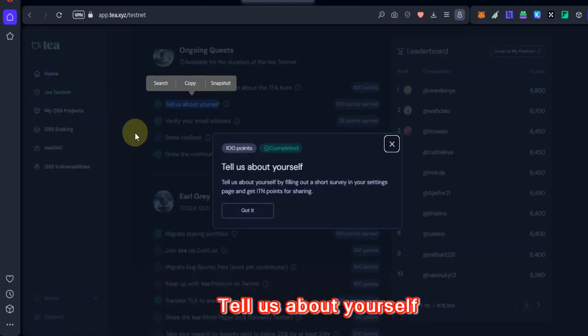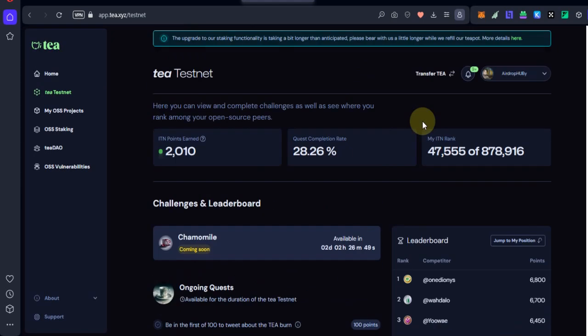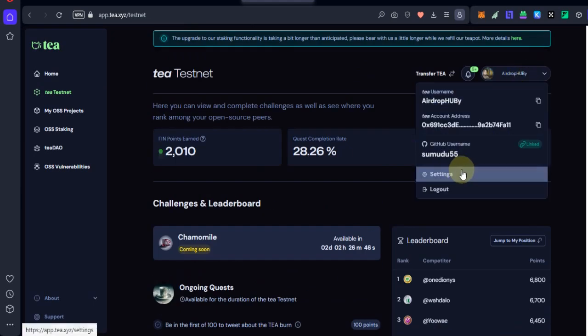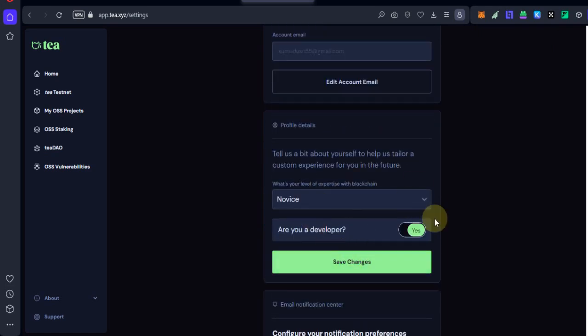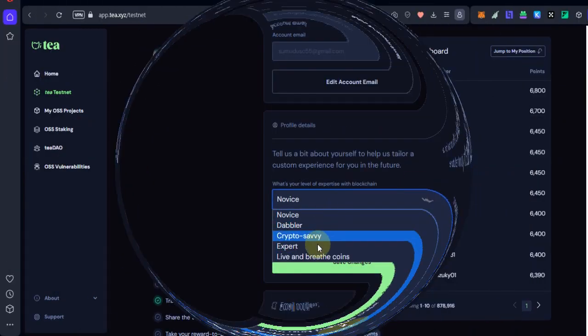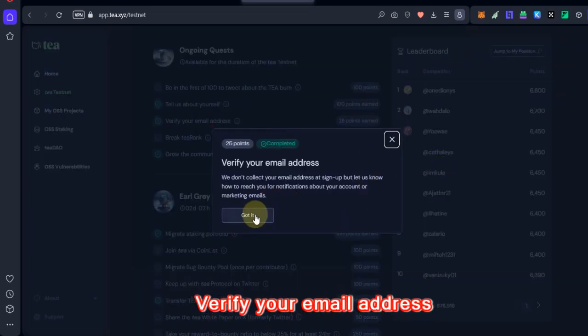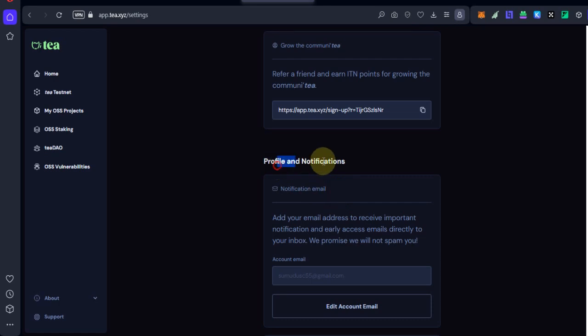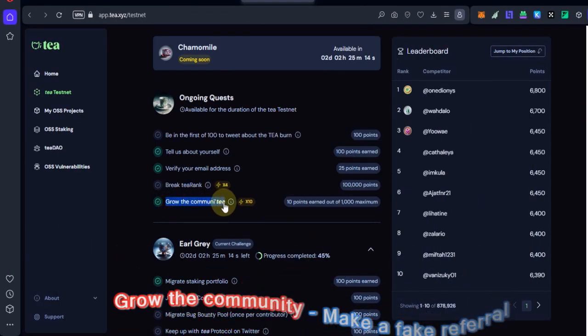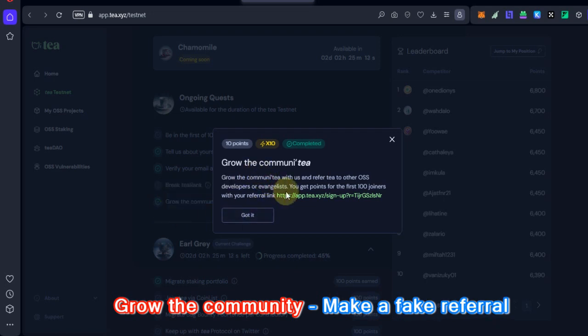Second one, tell us about yourself. Go to Settings. Then fill in your profile details. Third one, verify your email address, go back to Settings. Add your email address and verify it. Fourth one, grow the community. Make a fake referral using this link in another browser.